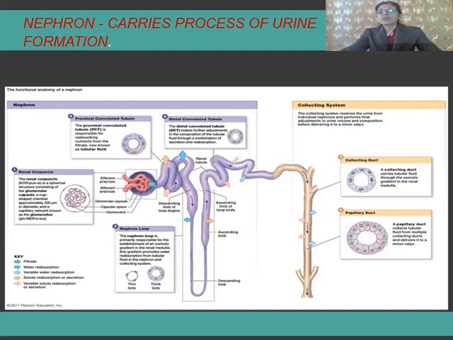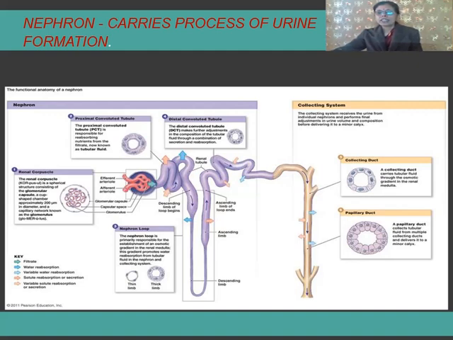Now, as I told you, there are two processes: number one, ultrafiltration, and second, reabsorption. How does reabsorption take place? The glomerular filtrate entering the renal tubule is not urine. Mind that it is simply filtrate of blood which has come into the glomerular part.